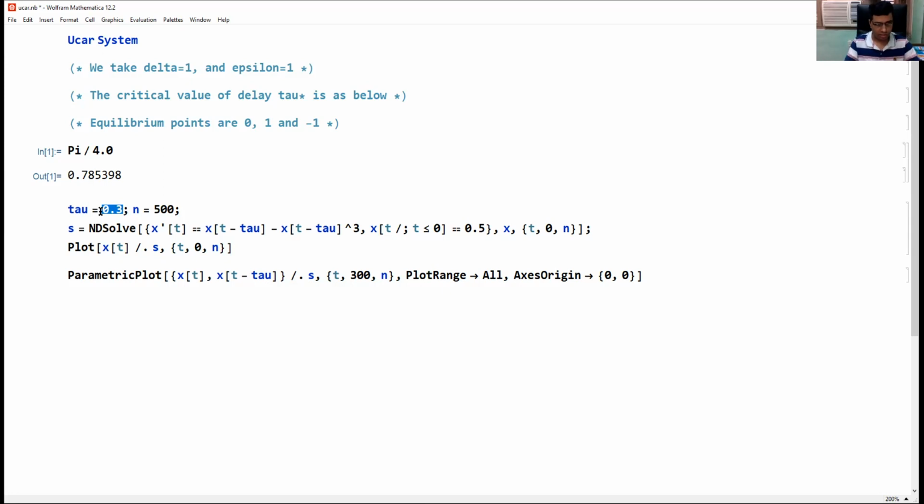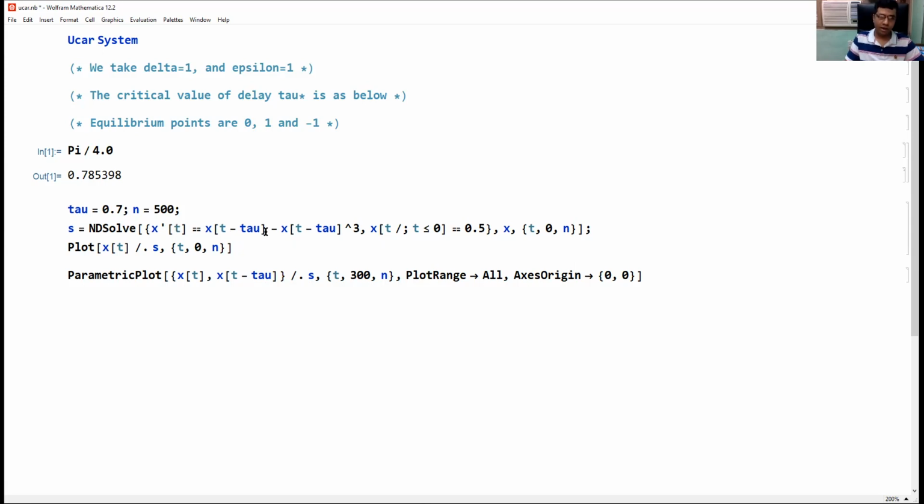Let me take 0.7, which is very close to this critical value, okay, but smaller. And now we select initial condition between 0 and 1, and then between 0 and minus 1. Say 0.5. And this all x dash is equal to x of t minus tau.